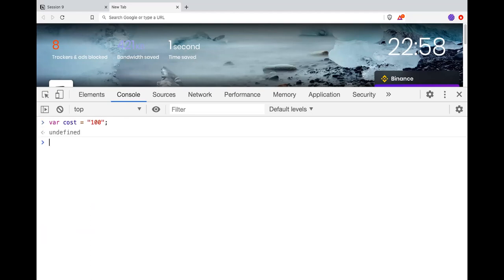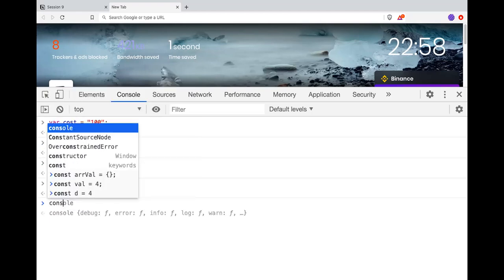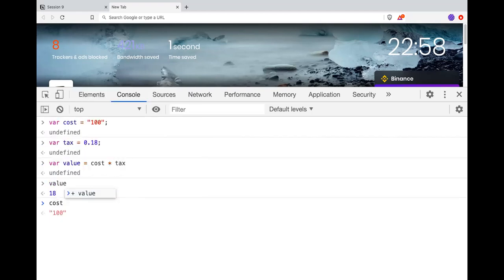The 100 was the string, and tax was a number. Now if I print the value here, because it is a multiplication, it will convert 100 into a number. Okay, give me the 18. Now if I do cost plus value, addition breaks. Did you understand this one?